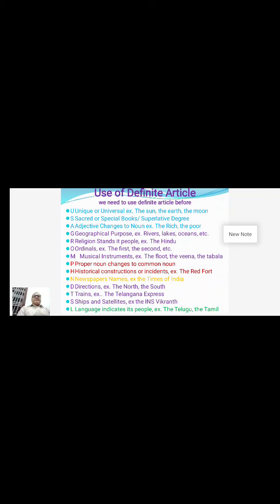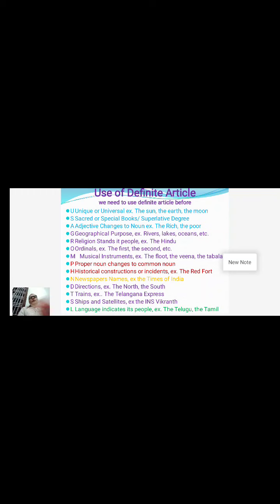With such expressions we are using it, but it's not exactly correct. If we use the definite article before poor or rich or white or black, it indicates the people, so it becomes a noun. That is the case here: the poor, the rich, and it goes on.